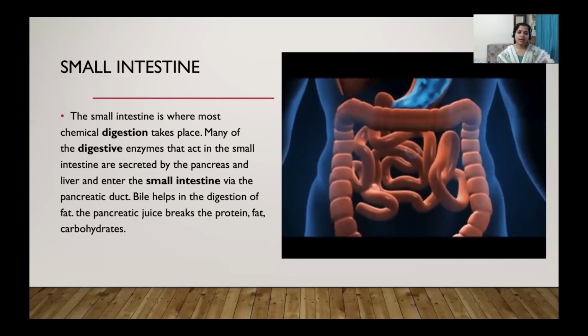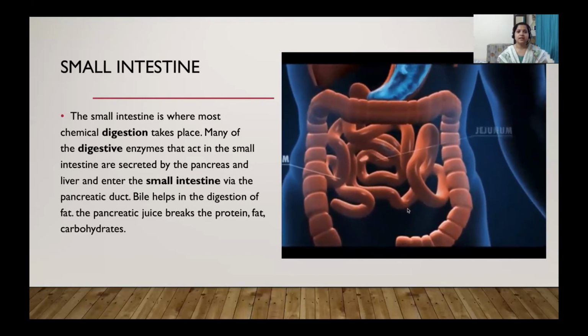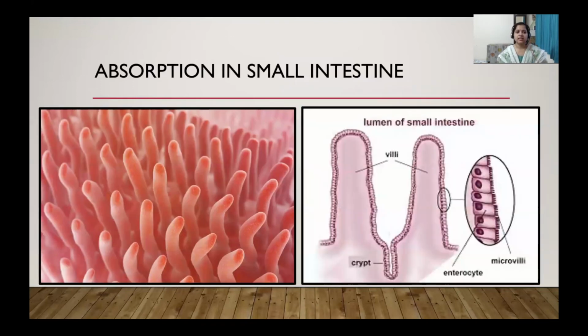Okay, so when the digestion of the food is complete, the digested food will be absorbed by the inner lining of the small intestine. Here you can see some finger like structures present in the inner lining of the small intestine. These finger like structures are called villi, and if you magnify these villi, you can see again some small finger like structures called microvilli.